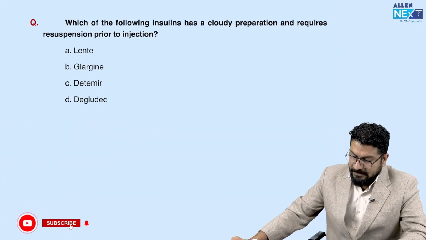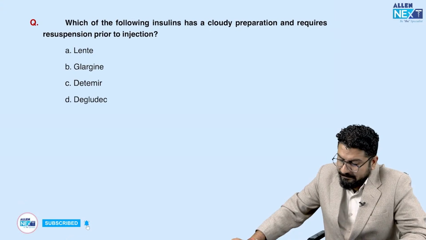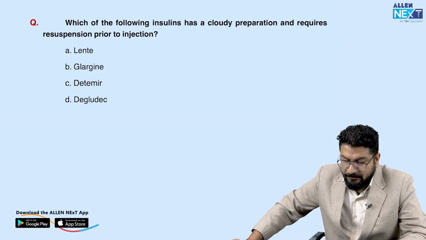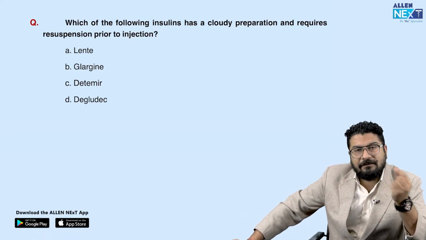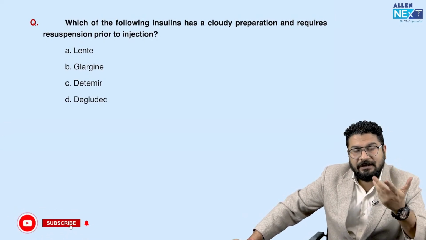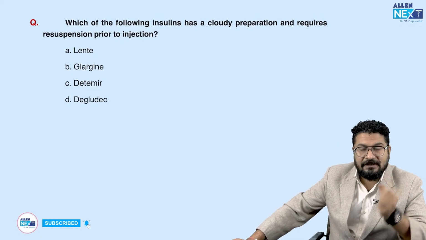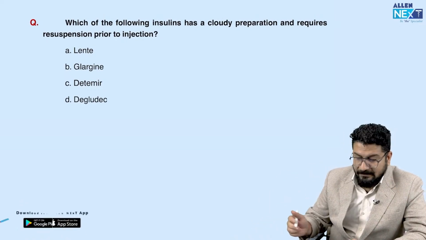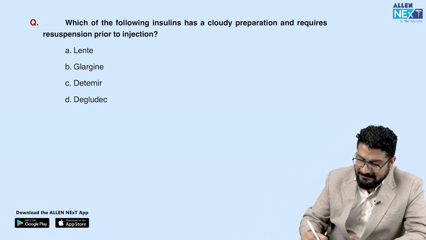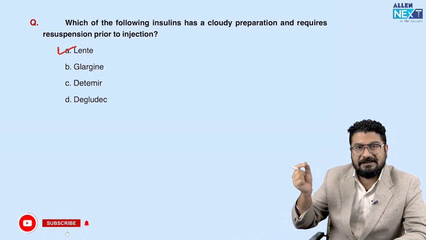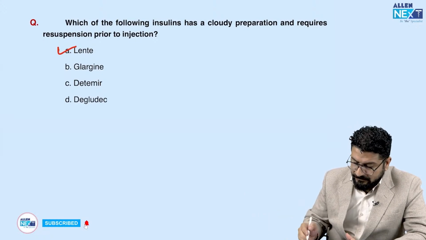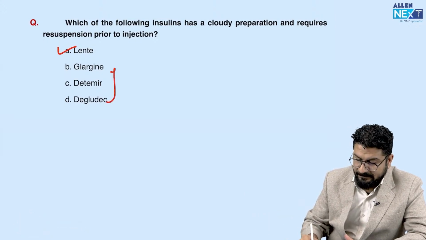Coming to the next one, which of the following insulins has a cloudy preparation and requires resuspension prior to injection? Understand, they're asking you in simple language which type of insulin you have to shake well before use. If you see in practice, we use this a lot. Lente is a type of insulin preparation that has a cloudy preparation and we have to shake it gently, only then we can use it. Glargine, detemir, degludec, these are clear solutions.